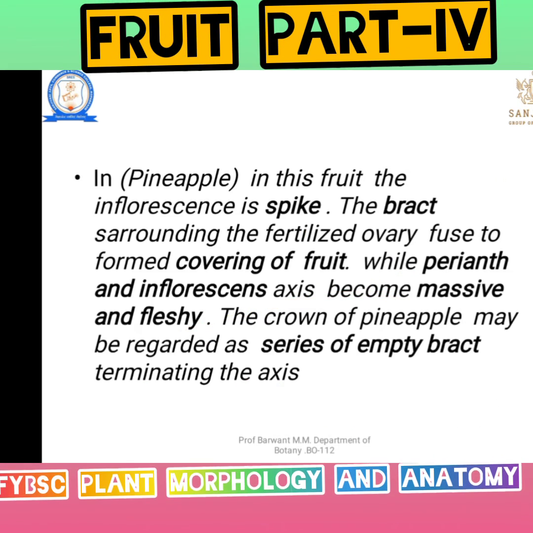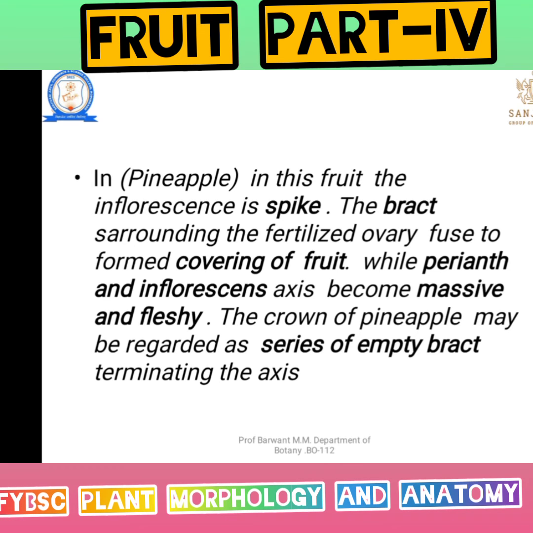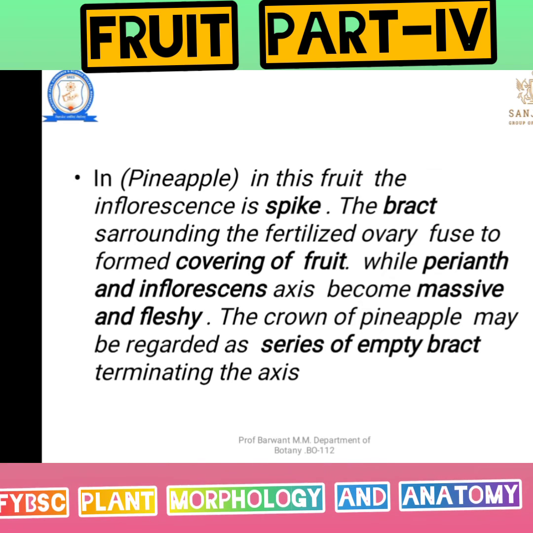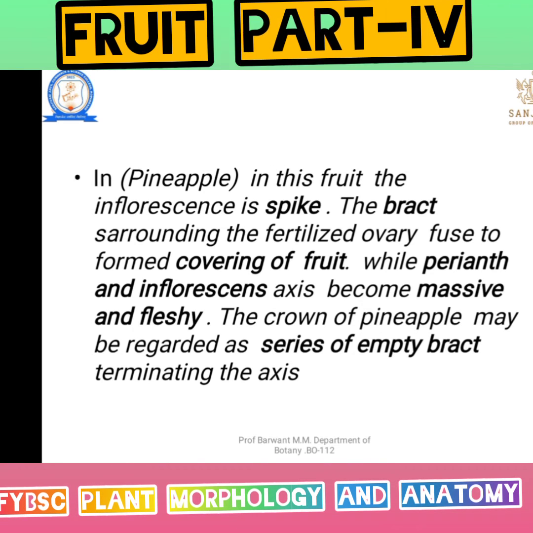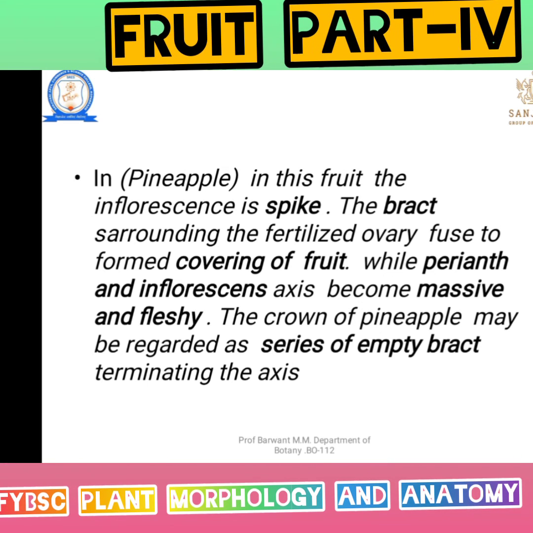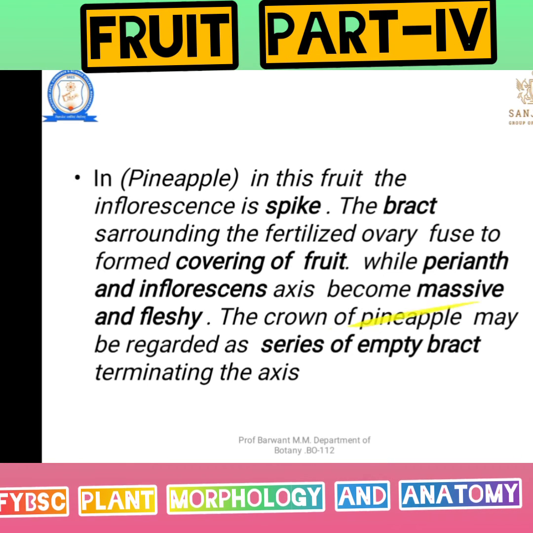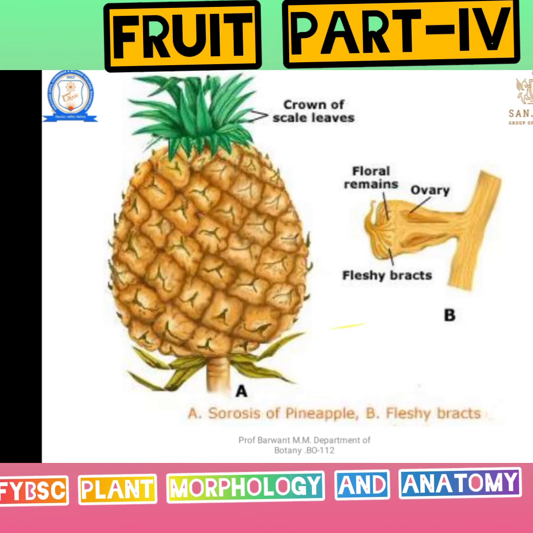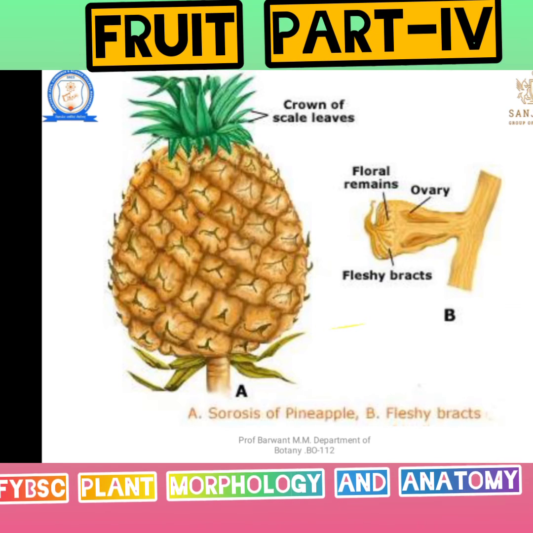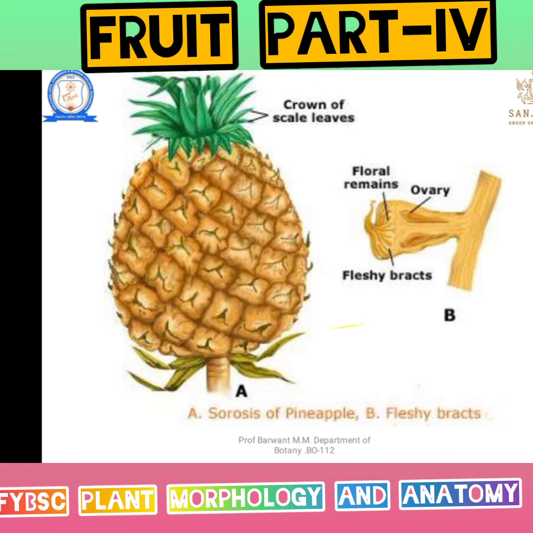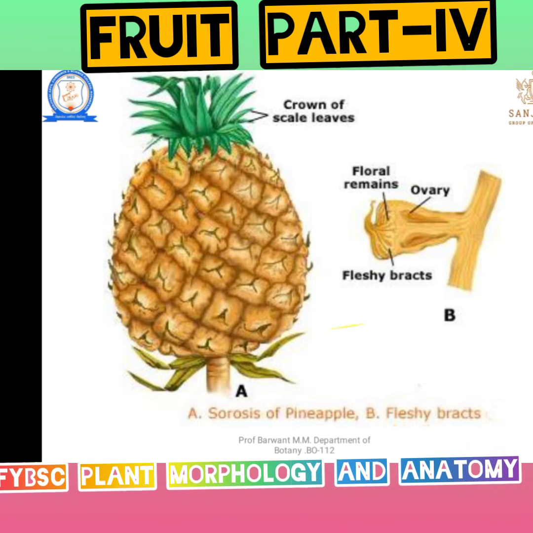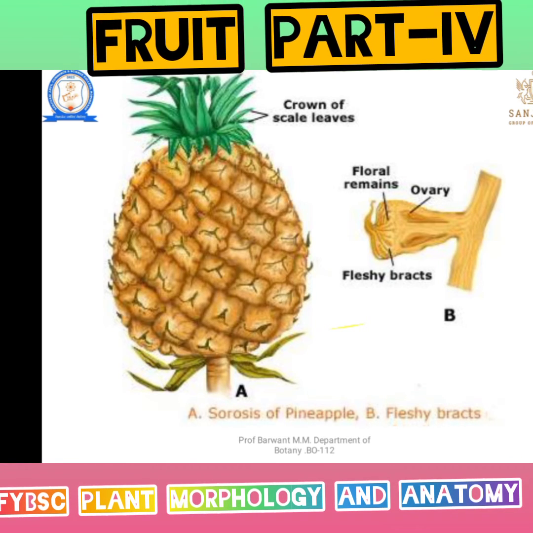For example, pineapple. In pineapple there is a spike type of inflorescence. The bract surrounds the fertilized ovary, which fuses to form the covering of the fruit. The bracts are present as a brown colored, hard covering, that is known as the bract. Let's see in figure B, those are the bracts. We can see them on the hard surface, only in top view.